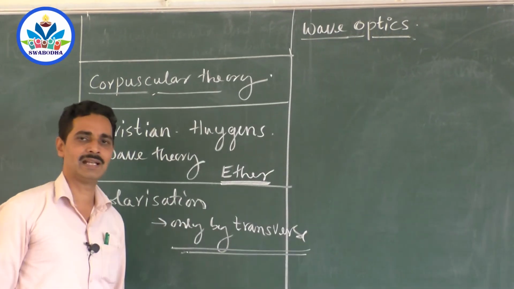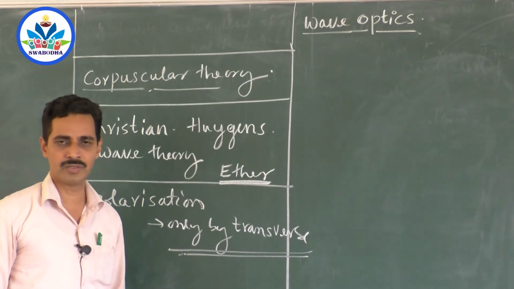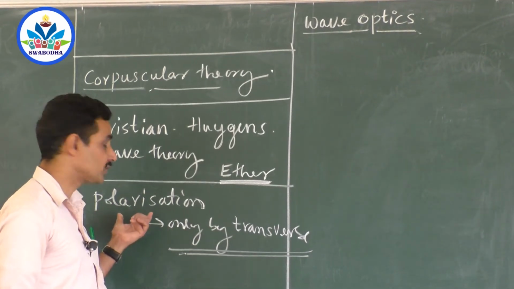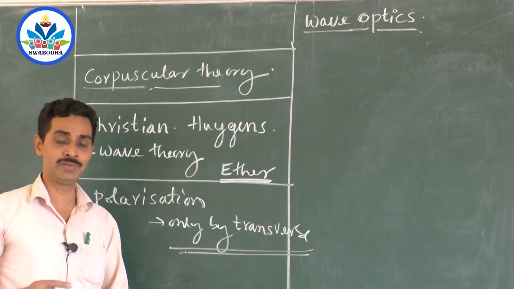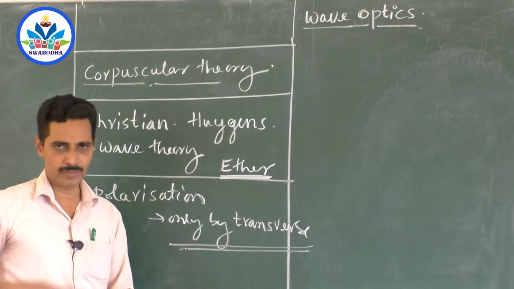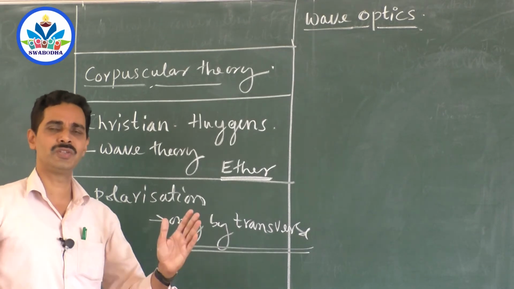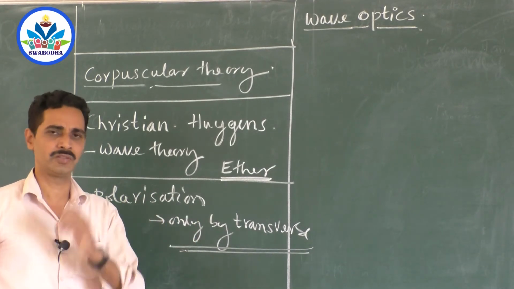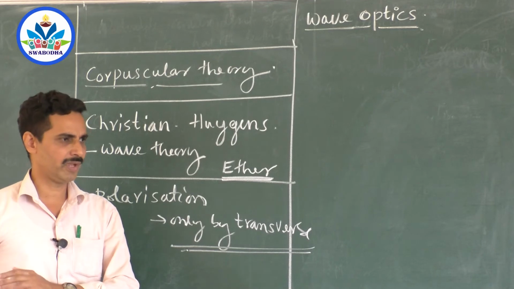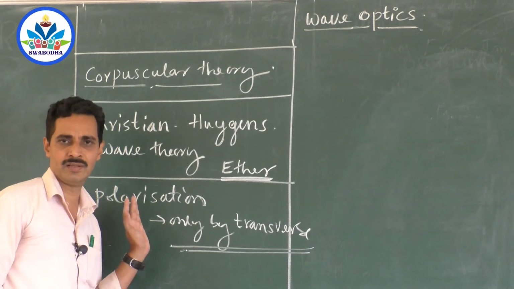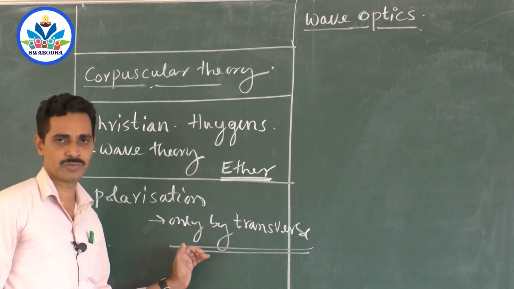Huygens initially said that light is a longitudinal wave, but light started showing polarization. For the time being, take it as a property. We will see what polarization is in detail. Then you will come to know that you can't assume a property like polarization for a longitudinal wave. Longitudinal waves have nothing to do with polarization. So only transverse waves can show polarization.